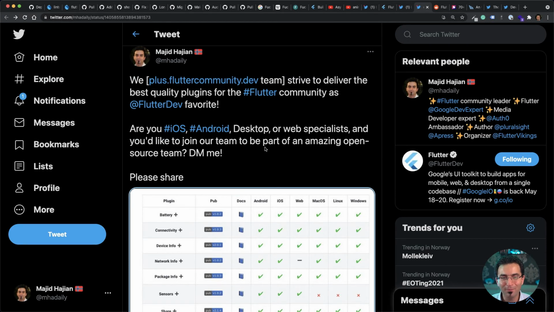We are trying to expand our team and add more community members. It's not a paid job. It's a voluntary job. So please, if you have time and if you want to serve the Flutter community, and if you are looking for a good open source team and amazing plugins that impact the community a lot, feel free to reach out to me in any way you can.